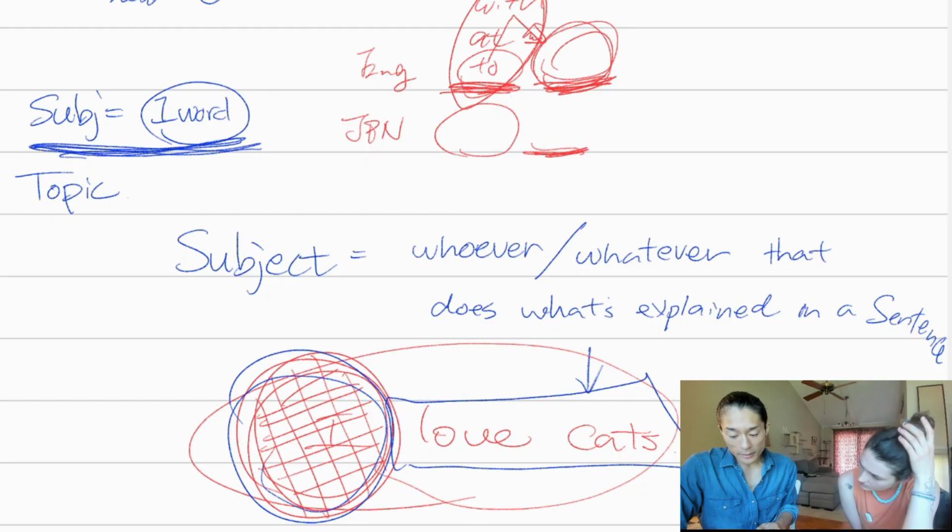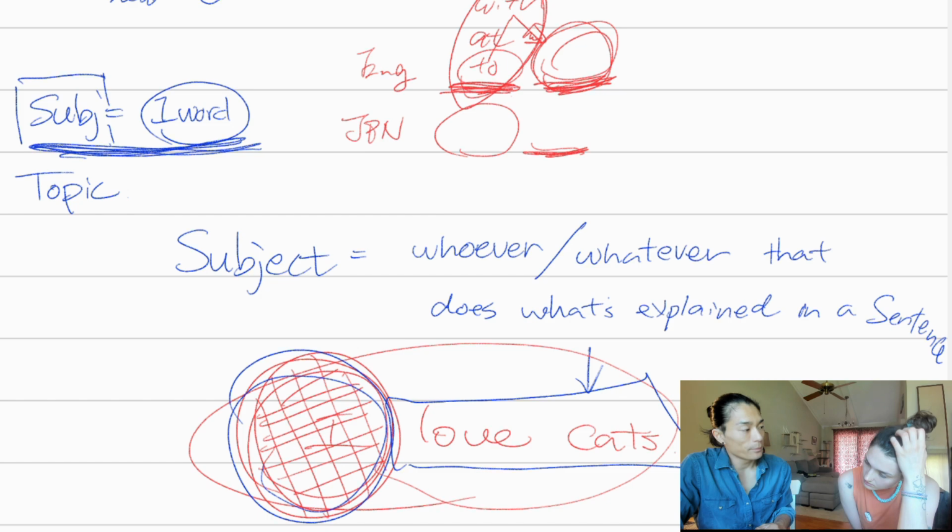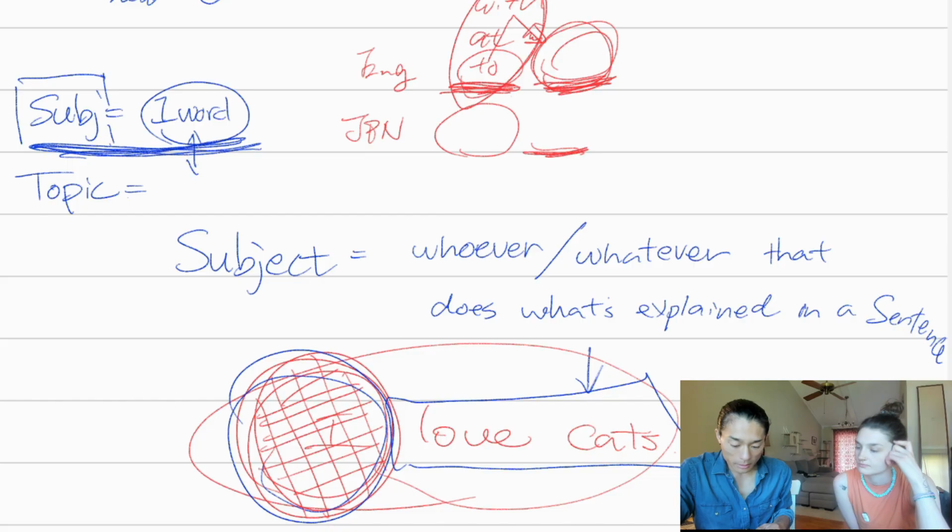Right. Ga emphasizes the subject. Whenever the subject has the most important information, then you want to use ga to emphasize. Topic as opposed to subject, I explained in many words, because it's the stuff that subject does, right? Like I study Japanese from 10 to 2 p.m. every day. That whole thing that I do is the topic.